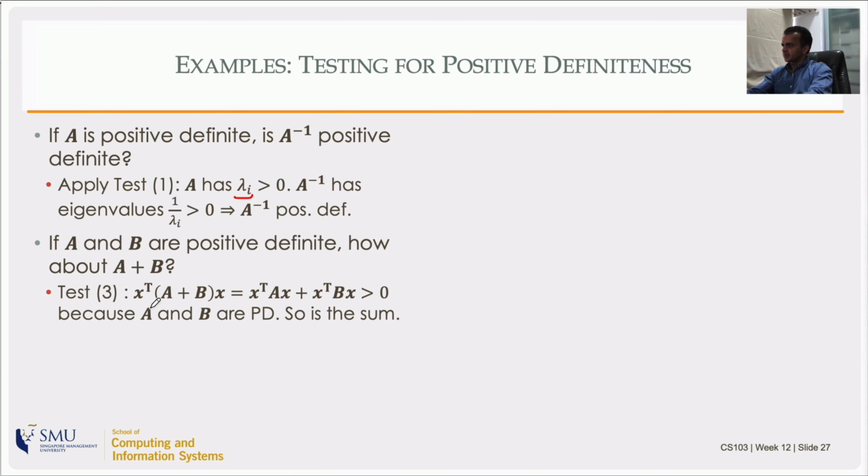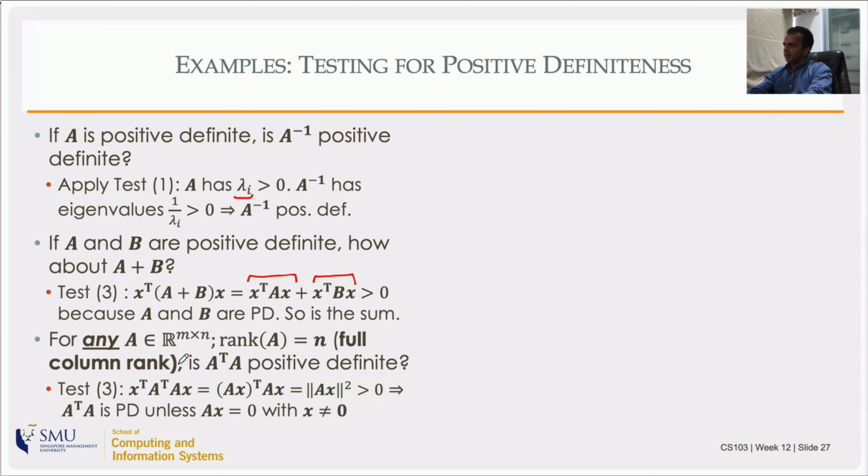But you can apply the third test, which is x transpose A x, sandwiching the matrix, and just expand it out. You know that this is positive because A is given to be positive definite, and this also is positive. So the sum is positive. So A plus B indeed is positive definite.